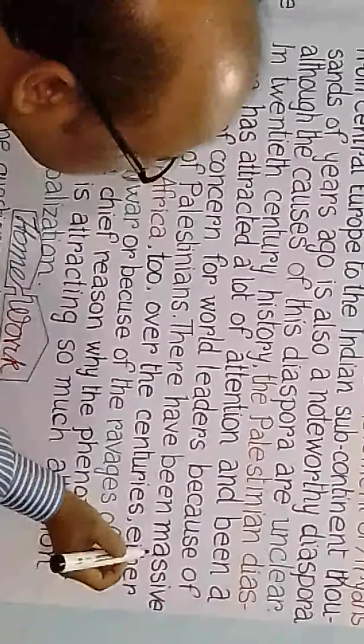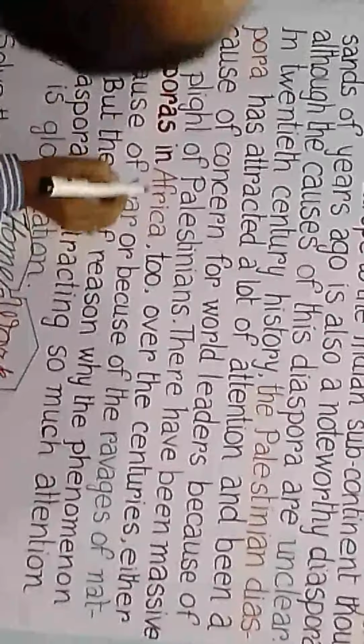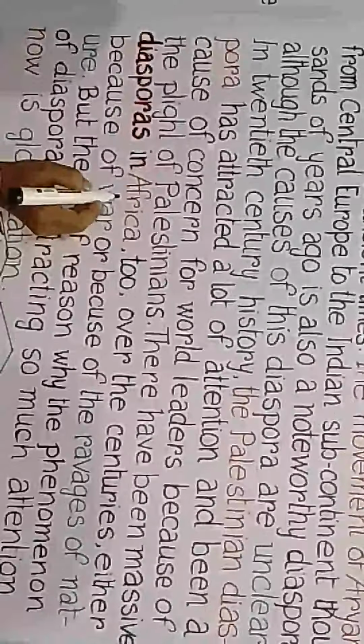But in our question, massive diaspora has been used as subject. So massive diasporas have been when? In Africa. We need where, or place. Where have massive diasporas happened? We need the place. So the place is Africa. In Africa. So our answer will be massive diasporas have been in Africa, all over the centuries.